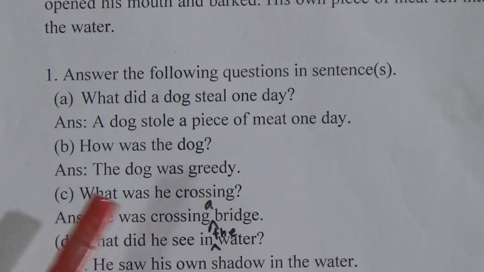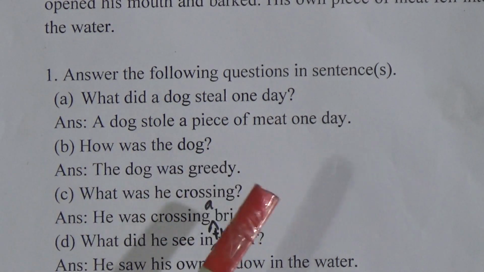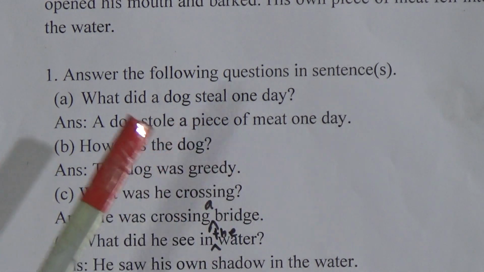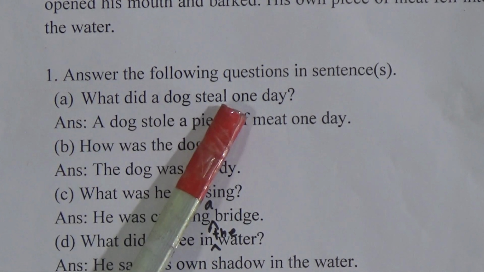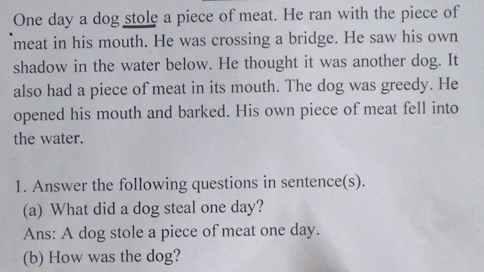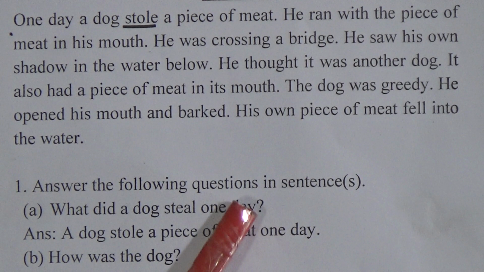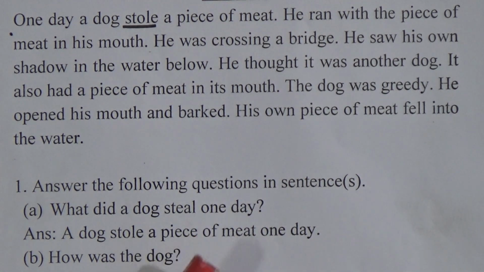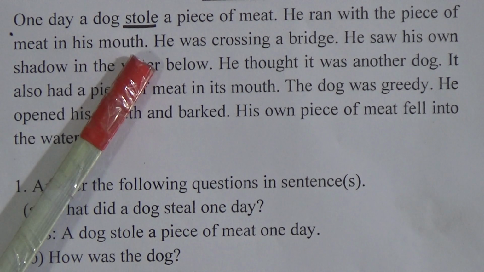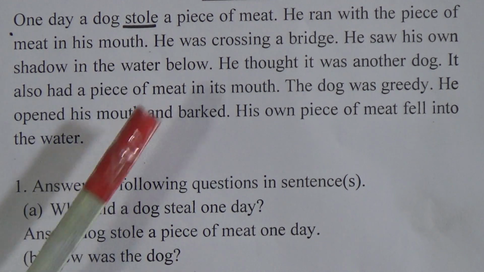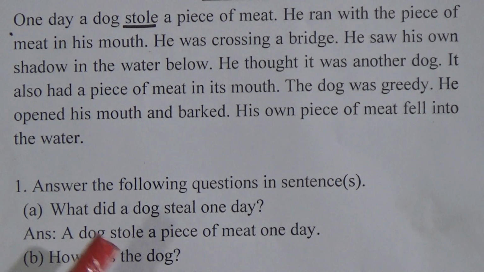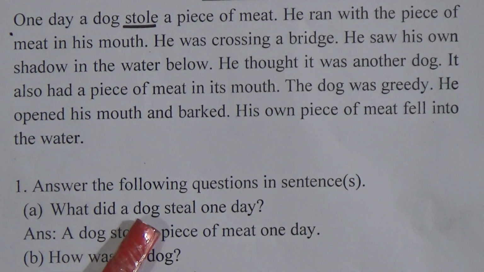And how was the dog? The dog was greedy. From the passage we have understood the dog was greedy. So, what did a dog steal one day? One day a dog stole a piece of meat. That means from the passage you will get the answer. But you need to understand, no need to memorize the answer. I am telling again, dear learners, on the basis of the passage you will write the answer. No need to memorize. Just understand what question is asked here. What did a dog steal one day? A dog stole a piece of meat one day.